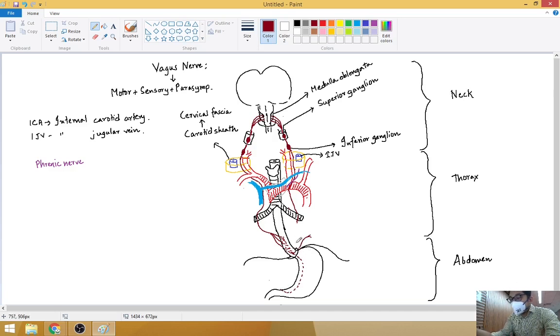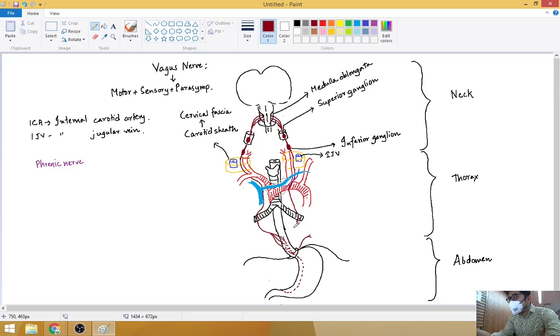So it is forming the posterior esophageal branch. Then it is forming the posterior gastric branch, and one is the celiac branch. Here it will give the pulmonary branch. Now we will write all this. Now this is about the right vagus.